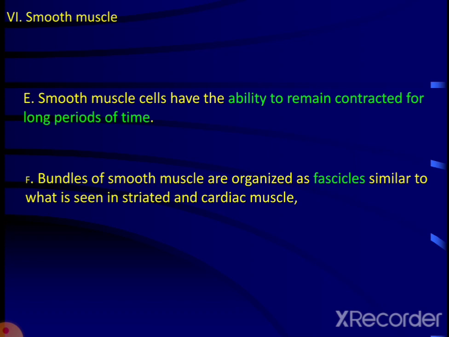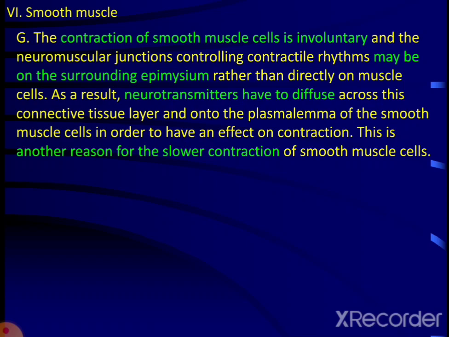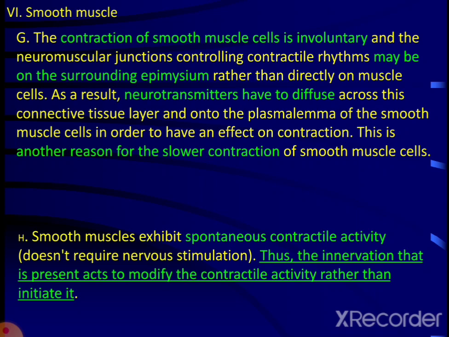Bundles of smooth muscle cells are also organized as fascicles, similar to skeletal and cardiac muscle. The contraction of smooth muscle cells is involuntary, and the neuromuscular junctions controlling the contractile rhythms may be on the surrounding epimysium rather than directly on the muscle cell. The neurotransmitter has to diffuse across this connective tissue layer and onto the plasmalemma of the smooth muscle cells in order to have an effect on contraction. This is another reason for the slow contraction of smooth muscles. They exhibit spontaneous contractile activity, thus the innervation that is present acts to modify the contractile activity rather than initiate it.